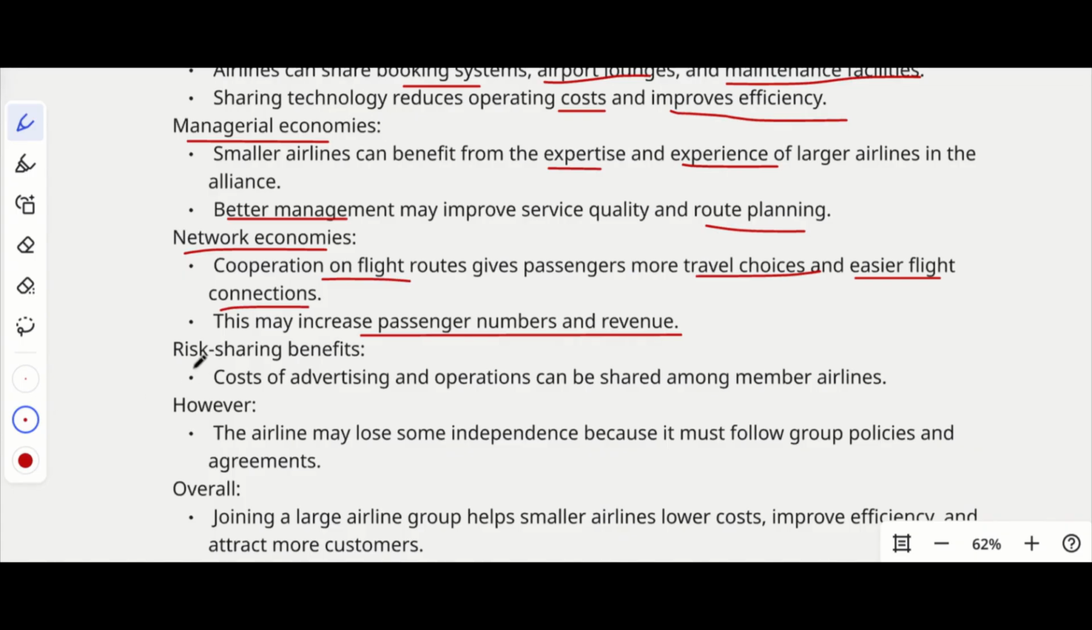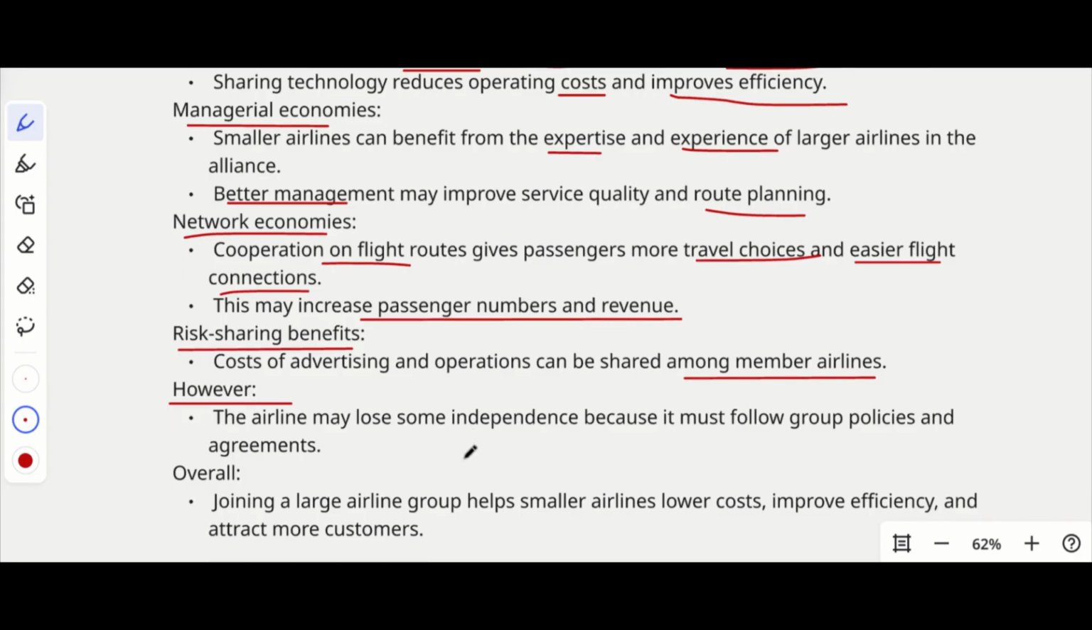And definitely there will be a risk sharing benefit. So what are the risks in it? Sometimes off seasons or other cases, costs, etc. It will be a risk, right? So the risk will be shared among different members, so they don't have to bear it all. The cost of advertising and operations can be shared among the member airlines, right? So these are the risk sharing benefits.